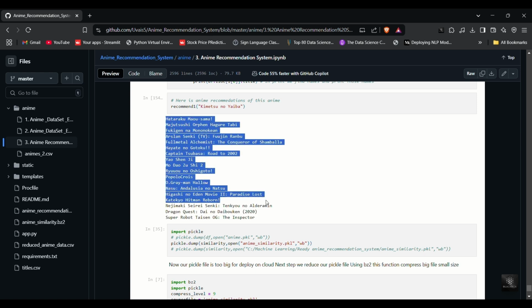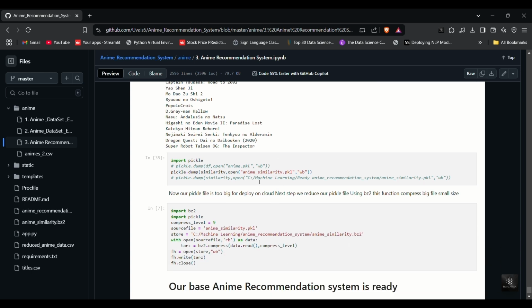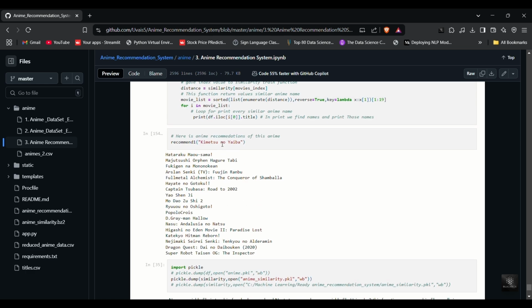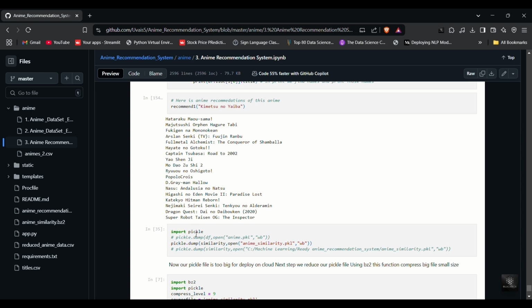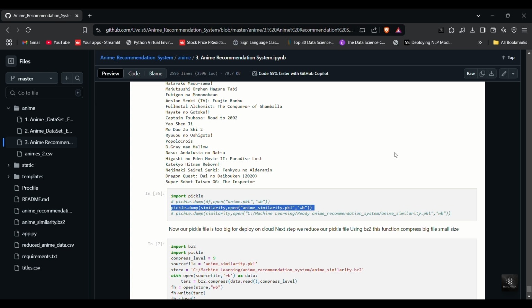We have built the recommendation algorithm, optimized our dataset, and implemented cosine similarity to find the best anime matches. The next step is saving our model so that we can use it later without having to recompute everything from scratch. To save our data and similarity matrix, we use Pickle, a Python library that allows us to serialize and...